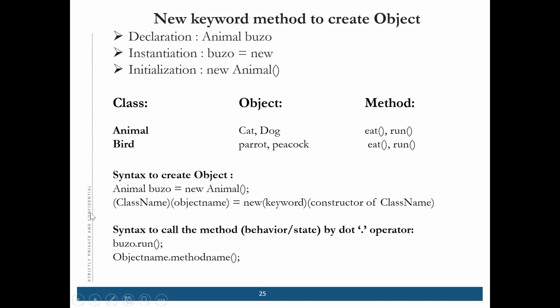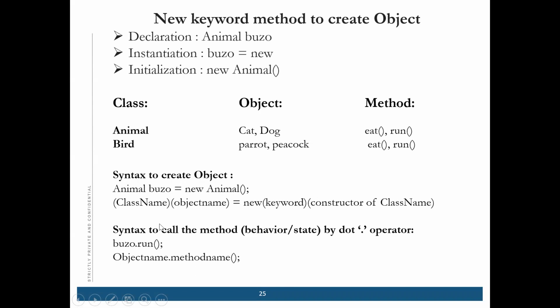We have written the class name, object name equal to new. New is a keyword which is always there, and then the constructor of the class name. Whatever the class name is, we write it here. These two things are always the same, with parentheses at the end. So the class name and the constructor name will always be the same. This is the way of writing when you are creating an object.